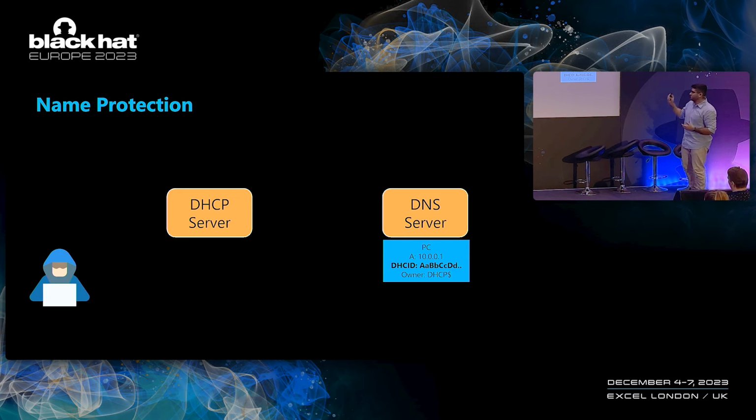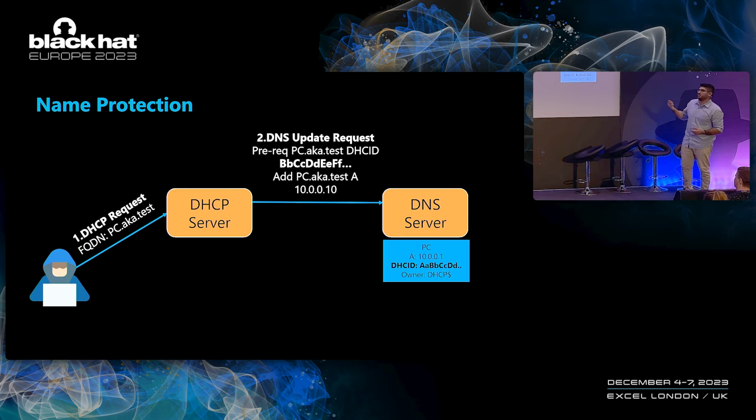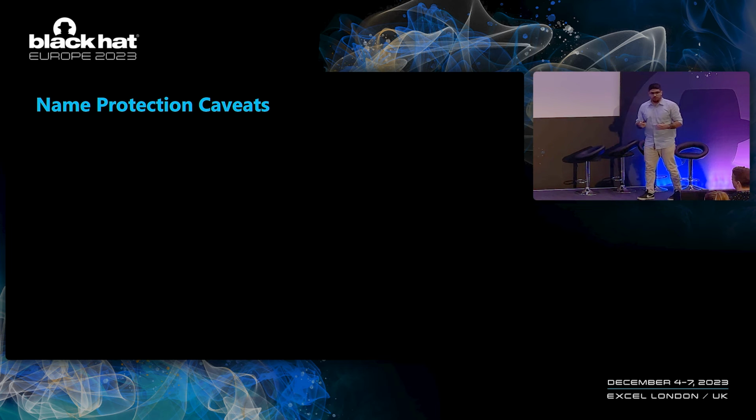In this case, we have the PC record, which is protected by name protection. We can see that we have a DHCID value here, which was calculated for the original client that created the record. Now, if our attacker attempts to request the same name, the DHCP server will first calculate the attacker's DHCID value and append it to the DNS update request. Because the attacker machine is different from the original client that created the record, the DNS server will refuse the update because the DHCID values do not match. So this is how name protection is implemented.